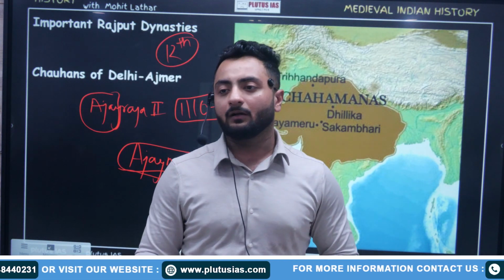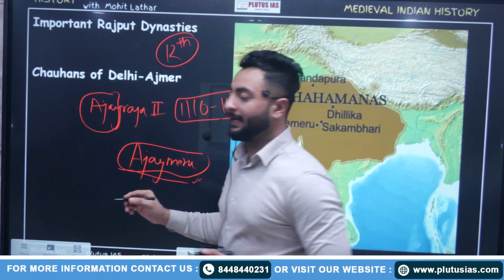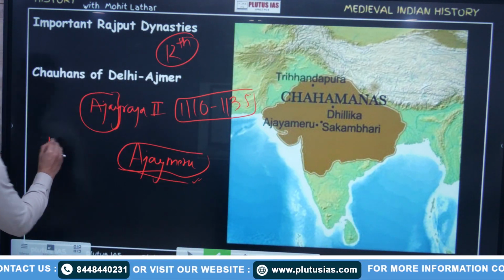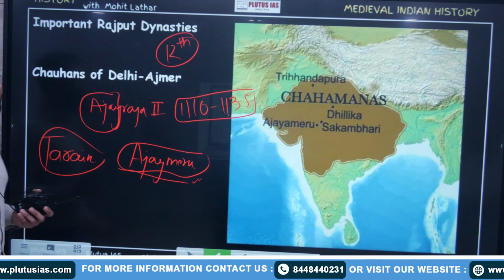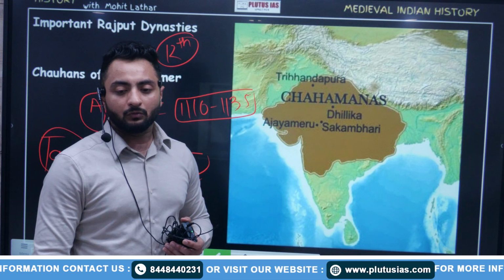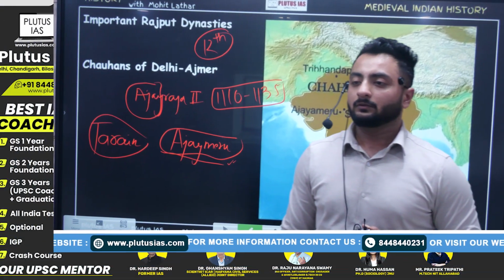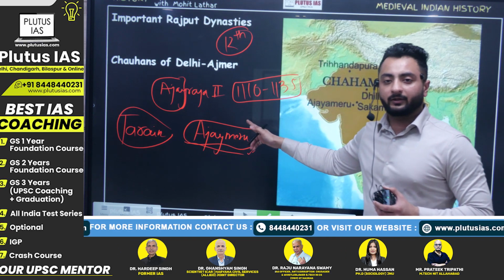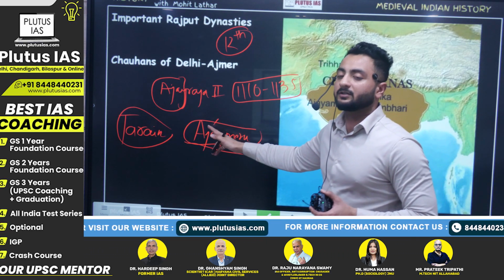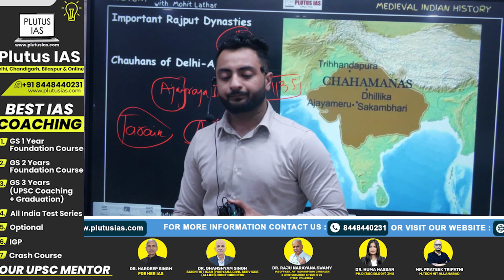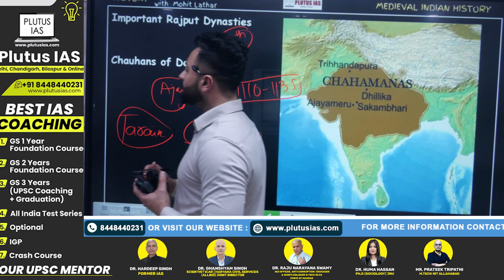But in the second battle, he was killed by Muhammad Ghori. Tarain, Battle of Tarain. In second battle, which was in 1192, with Muhammad Ghori, he was defeated. First battle में उनको जीत प्राप्त हुई थी. He won the battle in 1191, but in the second battle, he was defeated by Muhammad Ghori.